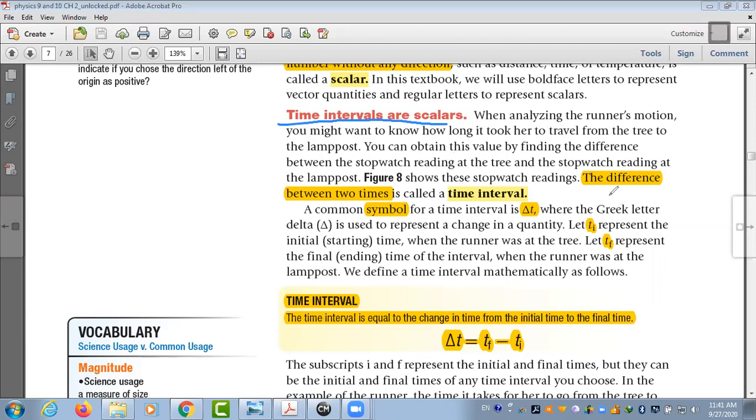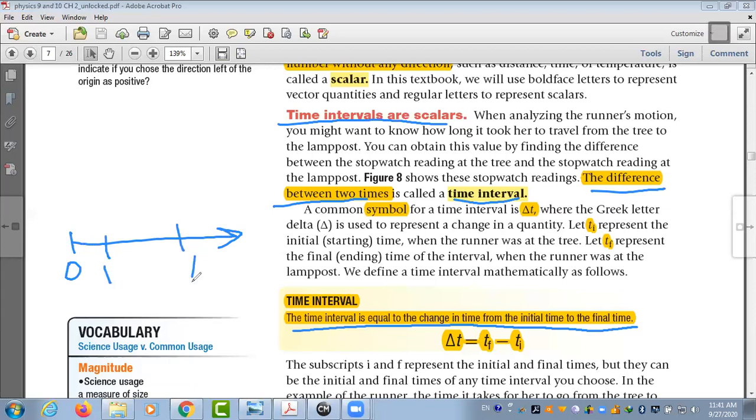So what is a time interval? The difference between two times. What is the definition of time interval? The time interval is equal to the change in time from the initial time to the final time. If I give you a line like this one, and this is 0, and here 1, and then 6, we are talking about time, measured in seconds. So 6 is the final time, and 1 is the initial or starting time, and this is the end time.